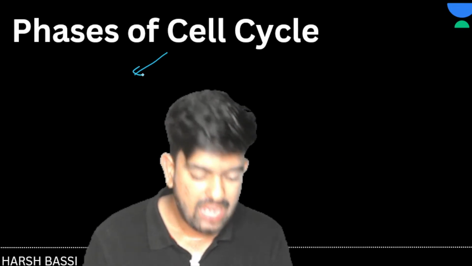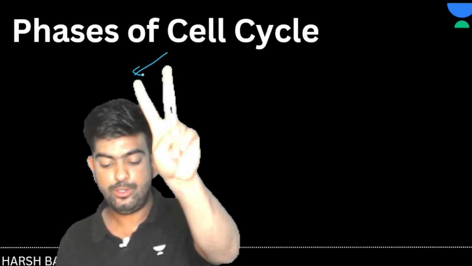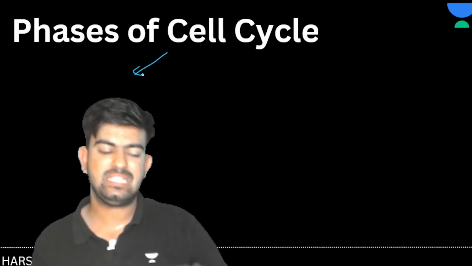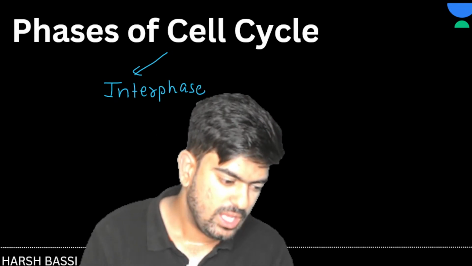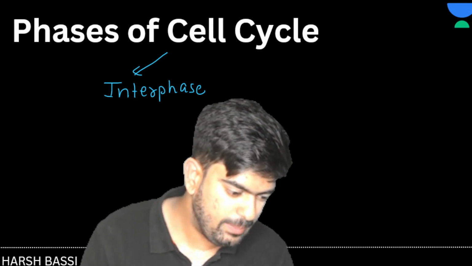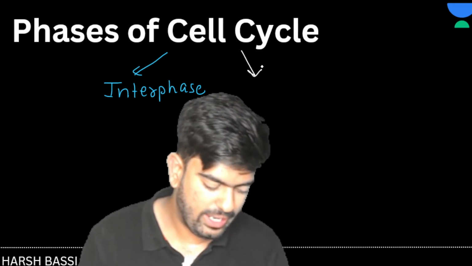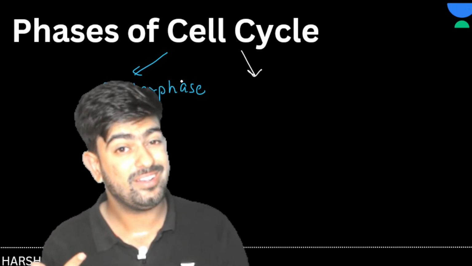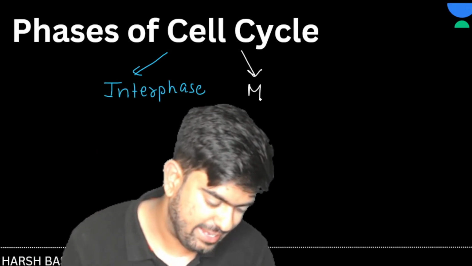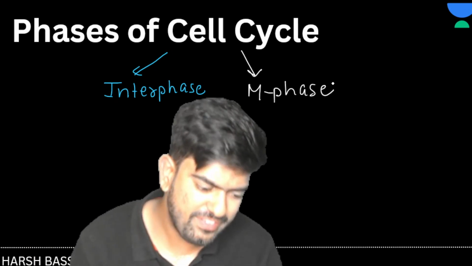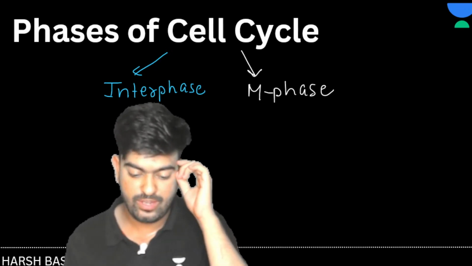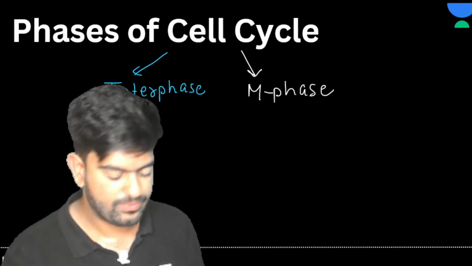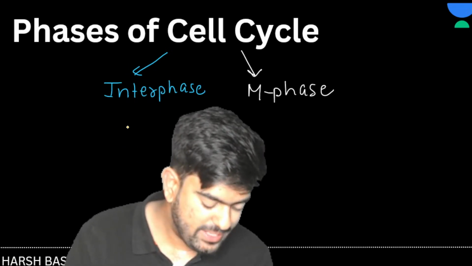Basically, we will be dividing this cell cycle into two parts. One is the interphase, and the second one will be the M phase. So we divided the cell cycle into two parts: one is interphase and the second one is the M phase. Okay, great, sir. Now, what happens in the interphase?